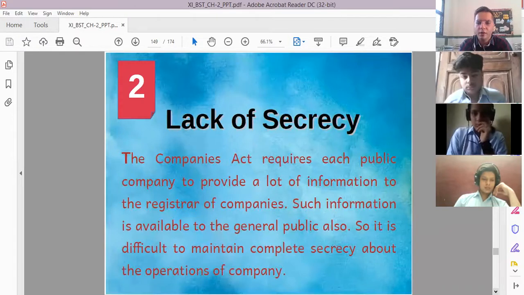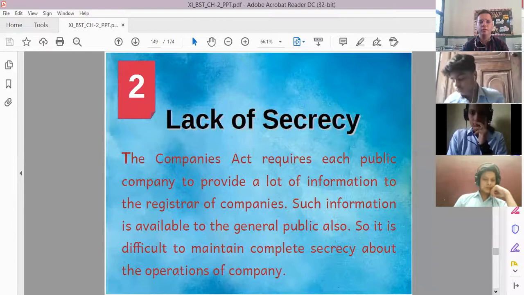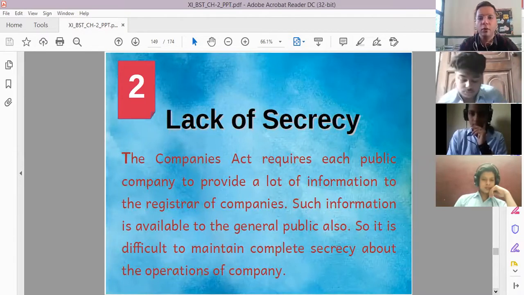Then lack of secrecy. There is a lack of secrecy also. Reason, there are many members who can leak out the information of the company. As in the previous forms of business organization, there were only a few members who were taking up the key of the business. But now there are many members, so it is possible for companies to lose secrecy, because any member can pass out or leak the information to an outsider.